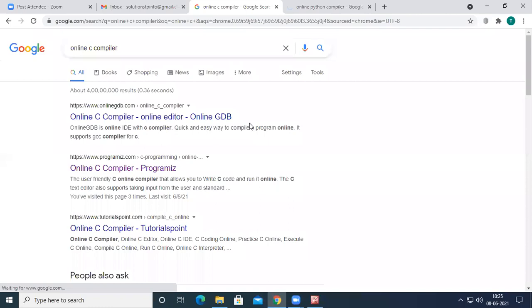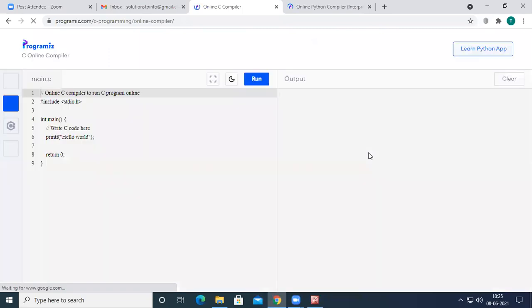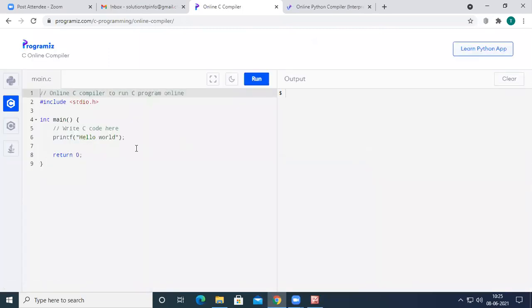Remember, break and continue. The behavior of break and continue will be the same in all the 3 or 4 languages, that is C, C++, Java, and Python. So when the break statement is executed by the compiler, it just brings the control out of the loop. For example, let us see here.